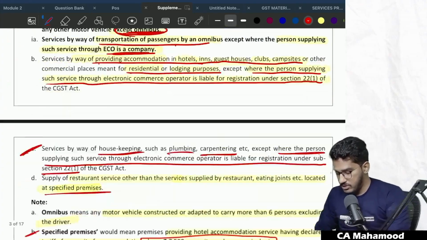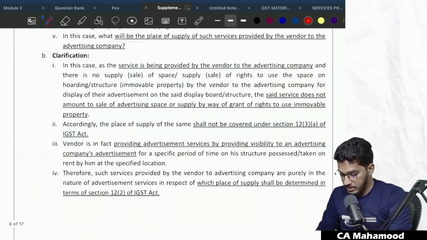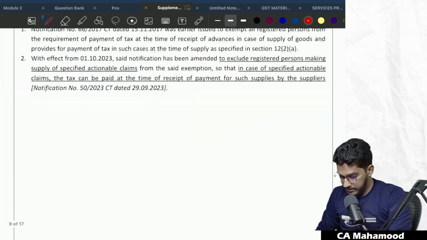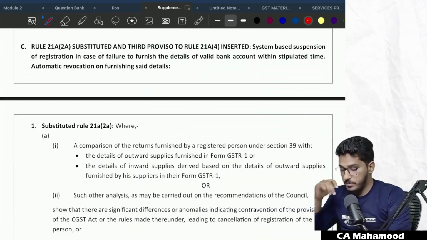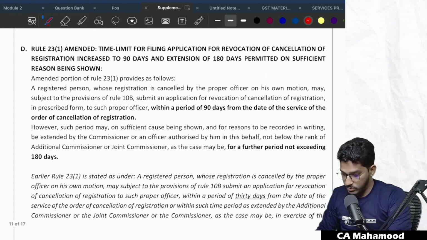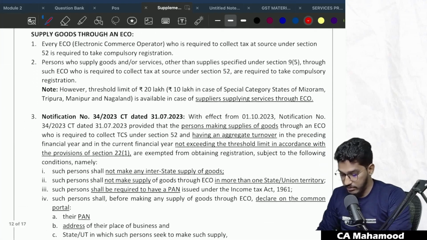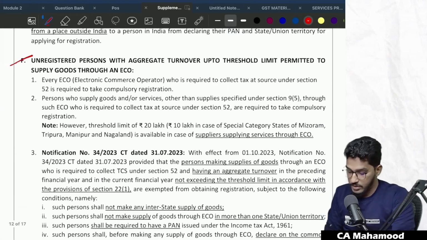Now we have some associated concepts related to the e-commerce operator. Let us try to complete that also in one go. In a single sitting, we'll try to cover all the things.